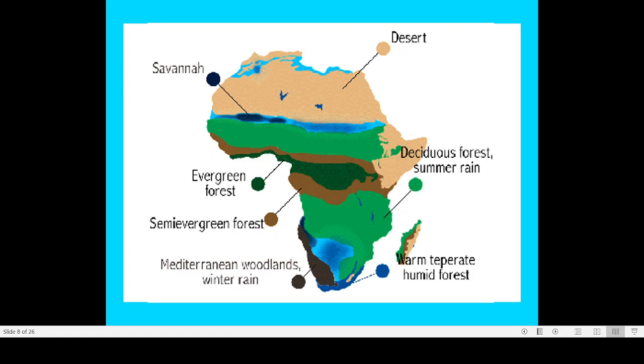So the southern part of the African continent has a Mediterranean climate, and you must understand what a Mediterranean climate is. It is a climate similar to the climate around the Mediterranean Sea, usually characterized by a warmer nature. But at the same time, this is in a temperate region, in the temperate belt.